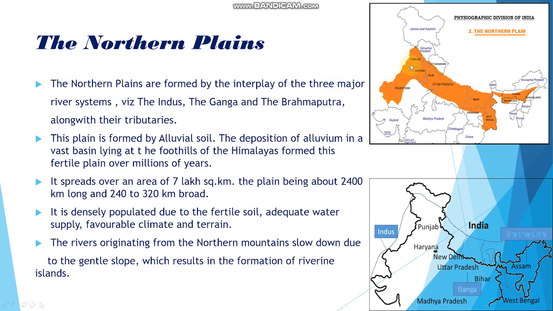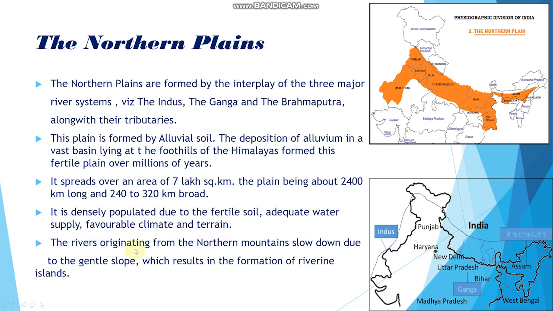So this particular portion here in this map, you can see, is our northern plain, which is very fertile in nature. It spreads over an area of 7 lakh square kilometer. The plain is about 2400 kilometer long and 240 to 320 kilometer broad. It is very densely populated due to the fertile soil, adequate water supply, favorable climatic conditions and terrain.